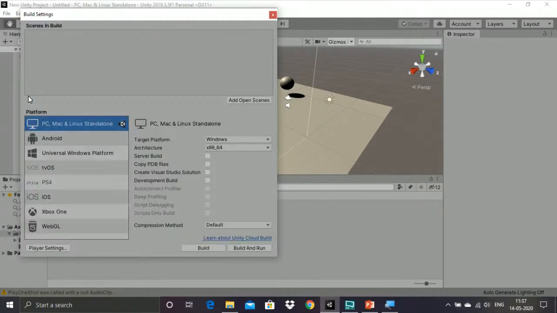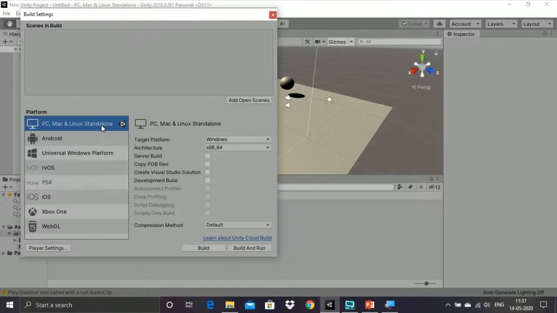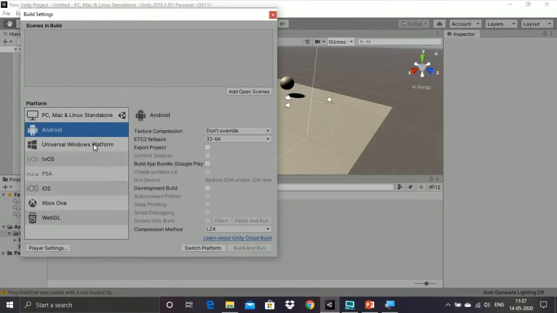In order to create it for PC, Mac, we can go with two forms. One is nothing but the standalone option. The other one is the Universal Windows Platform. It is only for Windows. You have to download the package. Then for Android, you can also create it for Android as well as PS4, iOS, Xbox in a different way. Even for a web page also we can create it.